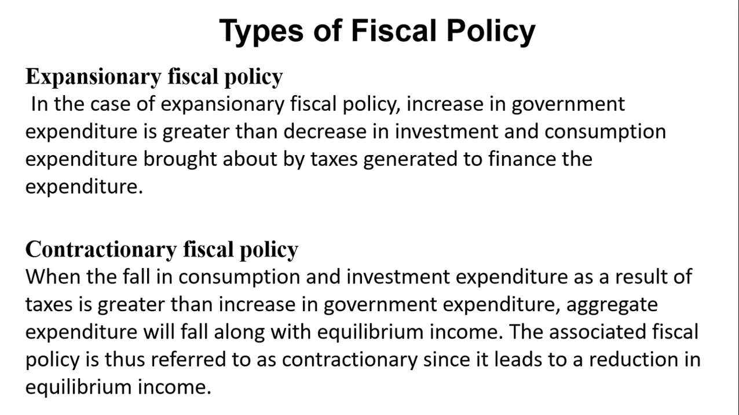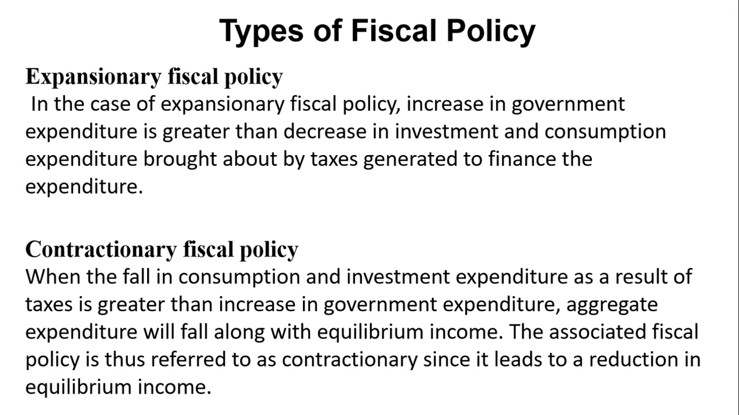If you remember, real GDP is a function of consumption expenditure, investment expenditure, government expenditure, and net exports. So if government wants real GDP to increase, because it doesn't have direct control on consumption expenditure or investment expenditure, it can just increase government expenditure and even reduce taxes, so that consumption expenditure and investment expenditure will indirectly increase. That is expansionary fiscal policy.